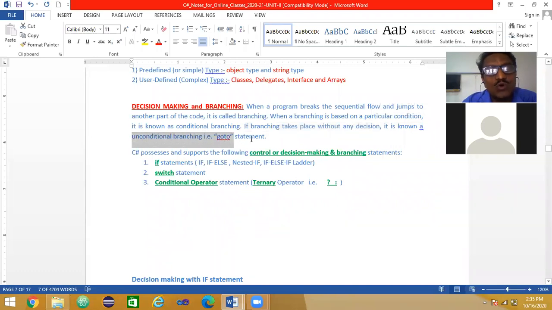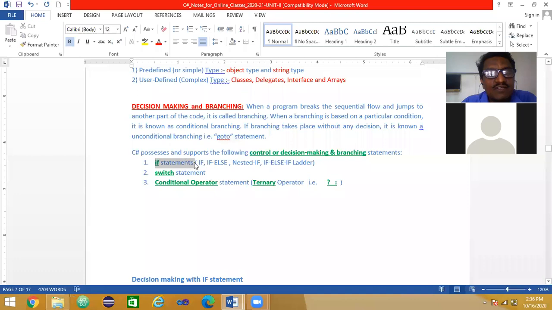The goto statement is the only statement for unconditional branching. I don't want to check any condition, no if statement. I simply use goto, a keyword, with some label, and the control moves to that label. Whereas conditional branching uses the if and switch statements. These come under decision making and branching. So C# supports the following decision making and branching statements. One is if.